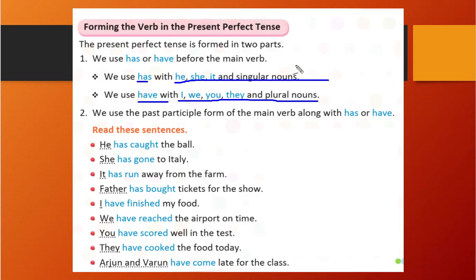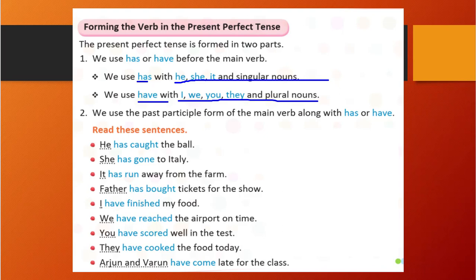Right? For this we will use does. If you remember, in your previous standard you might have studied, for this we will use does, and for plural we will use do. Correct? These are the rules I think you already knew. Right? We use the past participle form of the main verb.